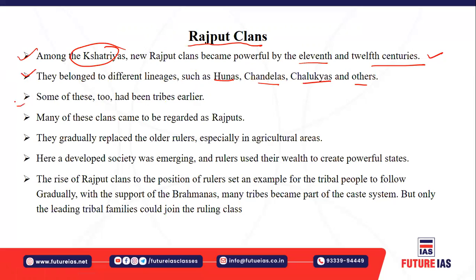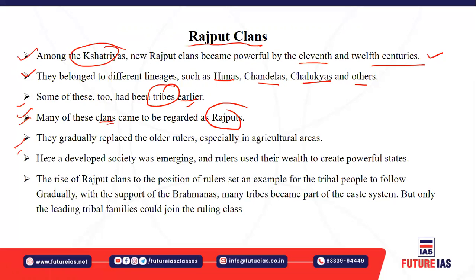Some of these Rajput clans were also tribals earlier, but they were included in the fold of the Kshatriyas. Some of these clans came to be regarded as Rajputs, and they gradually replaced the old rulers, especially in the agricultural areas. You must understand that the rulers used their wealth to create a powerful state. As society emerged, the rulers created the powerful state, and that is how the status of Rajput